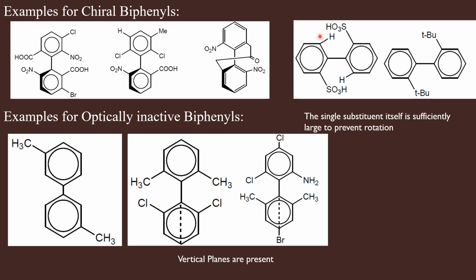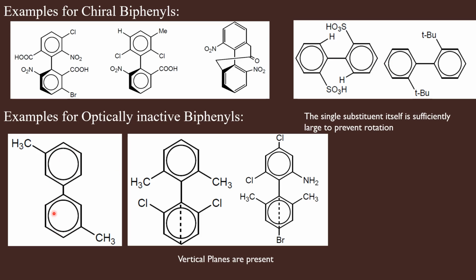And here, just like the sulfonic acid group, we have a tertiary butyl here, a hydrogen here. Here we have a tertiary butyl and hydrogen. So the tertiary butyl group is bulky enough to repel this hydrogen, to keep the two rings perpendicular to one another, and to prevent the rotation about the carbon-carbon single bond. So the two conditions, absence of a vertical plane of symmetry in both the rings, and the groups present in the ortho positions being different and bulky enough to prevent the rotation about the pivotal bond, are met. Therefore, these two molecules are also chiral.